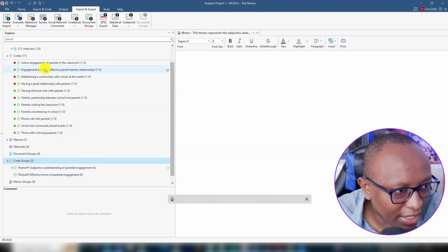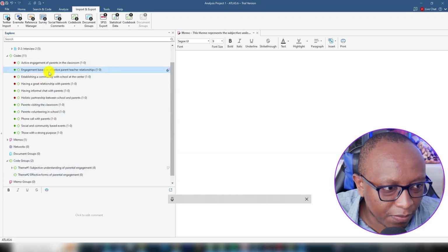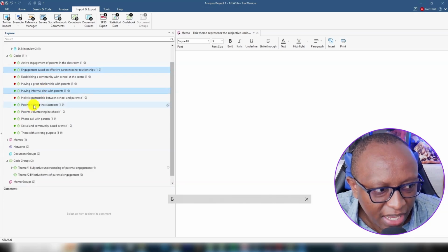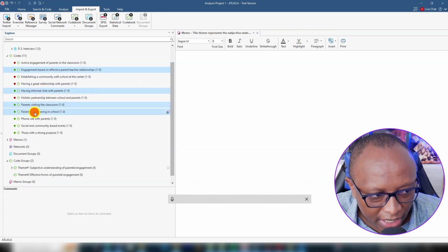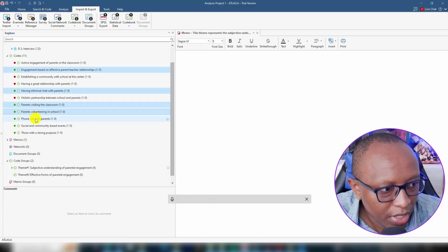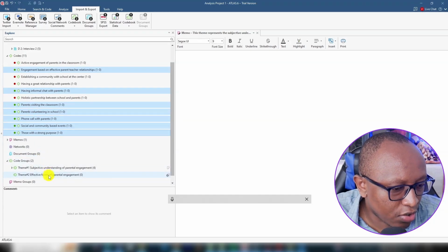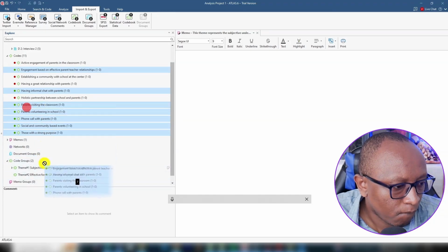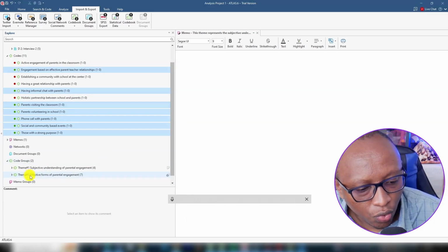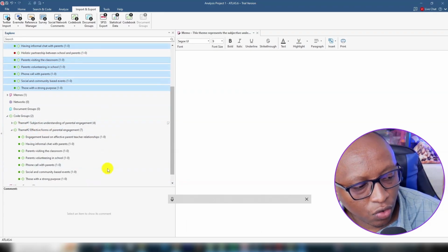So, effective forms of parental engagement. What are they? Look at these codes. Engagement based on effective parent-teacher relationships, having informal chats with parents, parents visiting the classroom, parents volunteering in the classroom, phone calls with parents, social and community-based events, those with a strong purpose. So all those codes, drag and drop them in this code group. And that's how you get all codes under that code group.